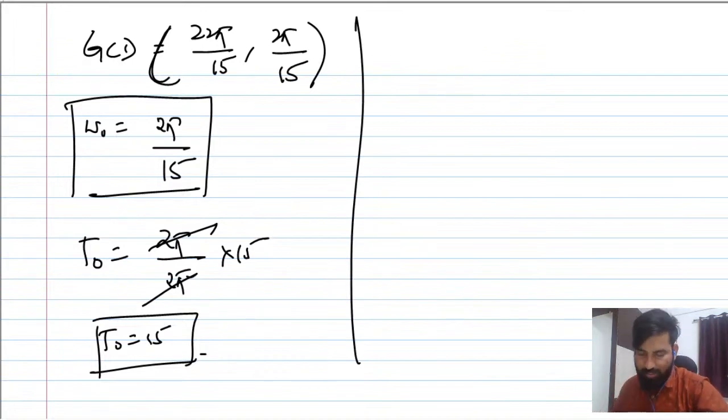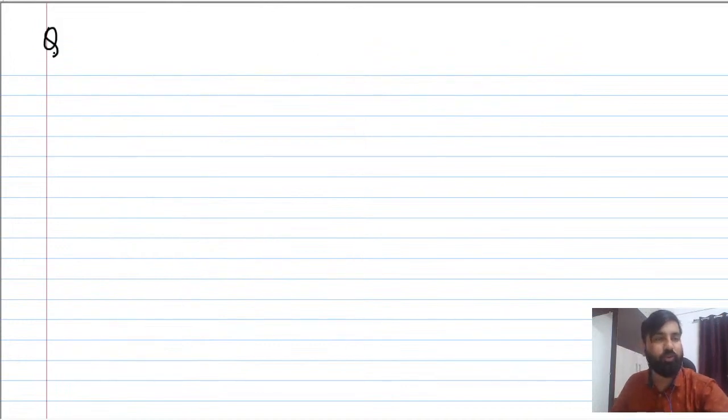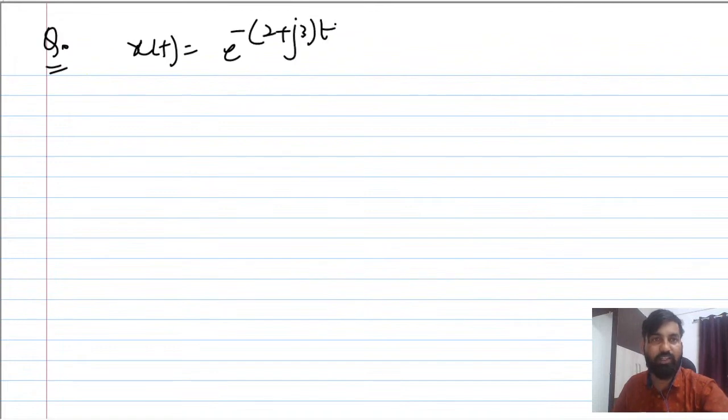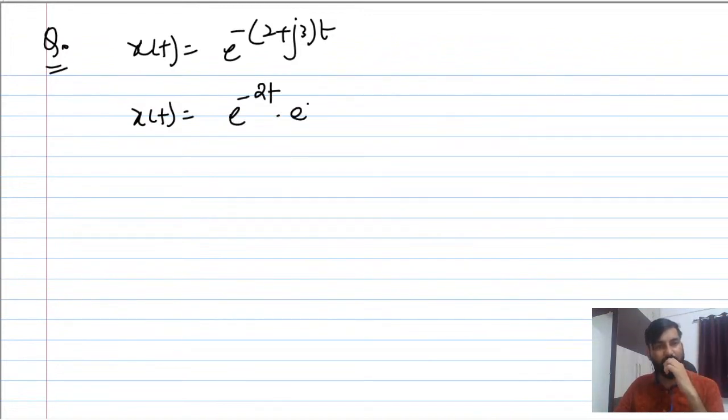Suppose we have got a question like this. These questions you can find from Oppenheim only, so I'm taking a question from Oppenheim now. x of t equals e raised to the power minus 2 plus j3 t. Though I haven't taught the standard signals till now, these are some standard signals. Before you determine whether it is periodic or not, first you need to split this, so e raised to power minus 2t times e raised to power minus j3t, right?